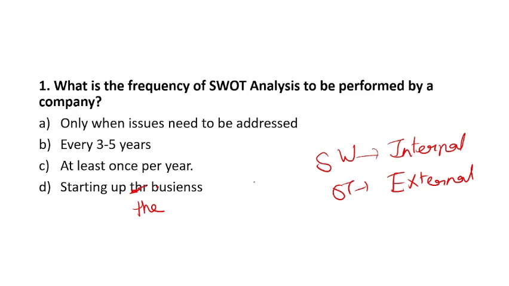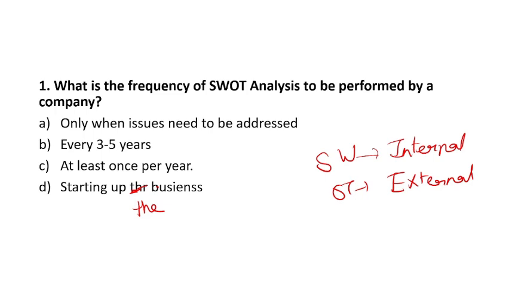In the beginning we do SWOT analysis, but it is not very useful. Since your company is growing, doing SWOT analysis every 3 to 5 years will not be beneficial. The most appropriate answer for this question is at least once per year.